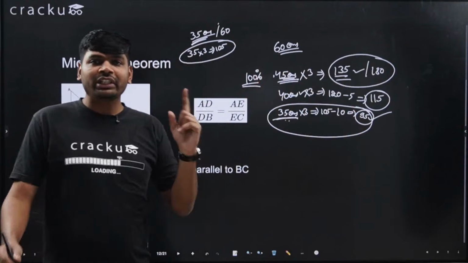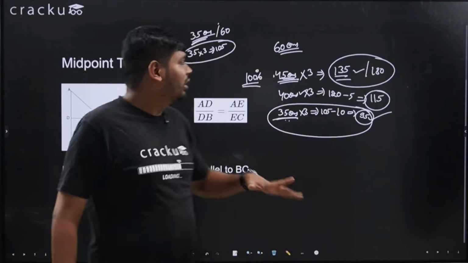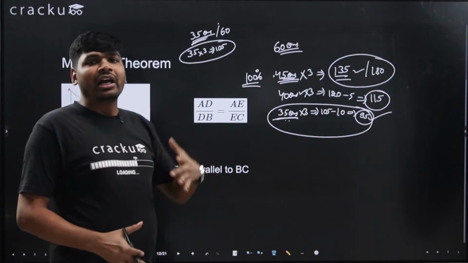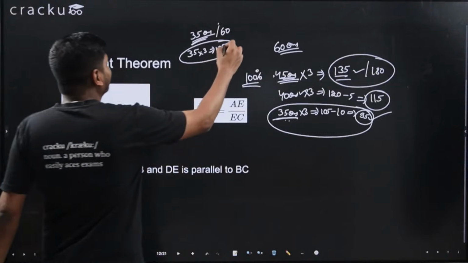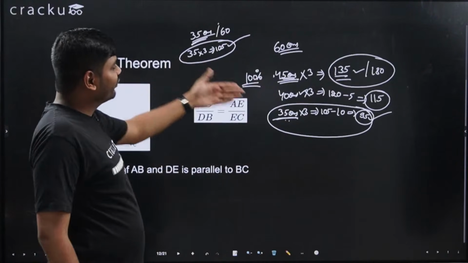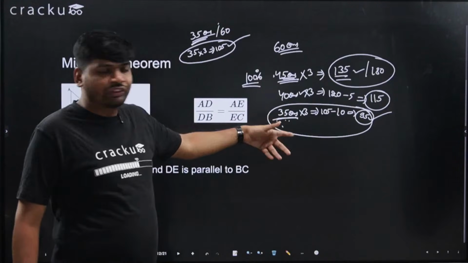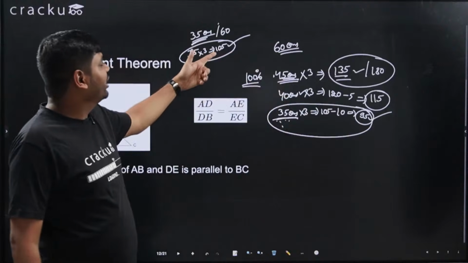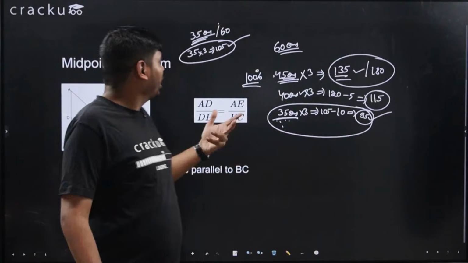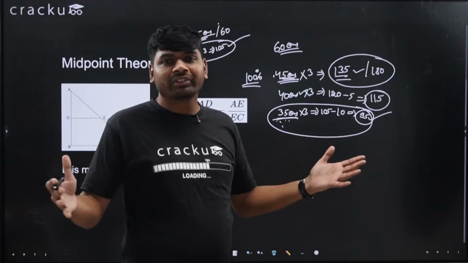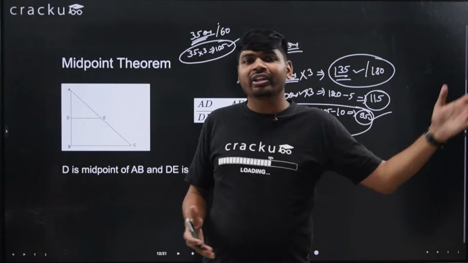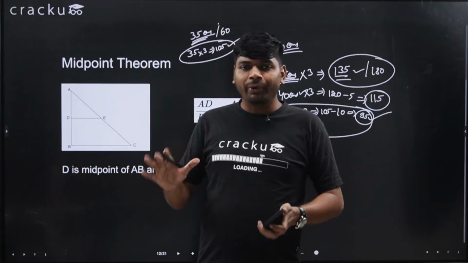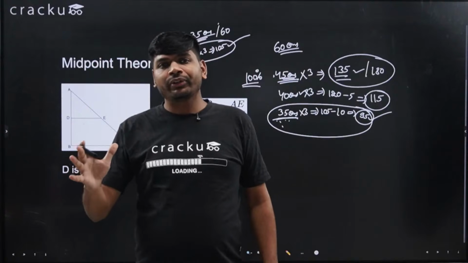So you put a lot of effort in attempting 45 questions, you made some silly mistakes, and your score comes to 95. But somebody who is a very smart person will choose easy, doable questions which help him score well, and he will get 105. See the difference. Even after getting 35 questions correct, in this case you are scoring 95, here it is 105, a difference of 10 marks. 10 marks is a huge number. You can either clear the cutoff for the interview, or you can be out of the interview list. So my point is, select easy, doable questions.